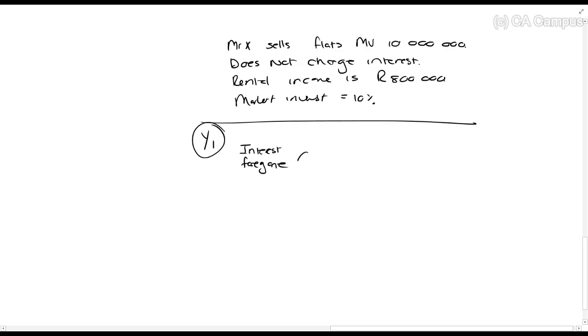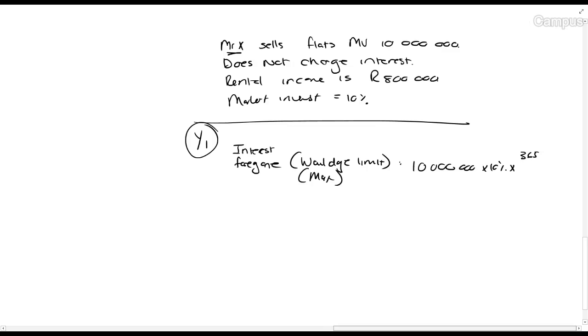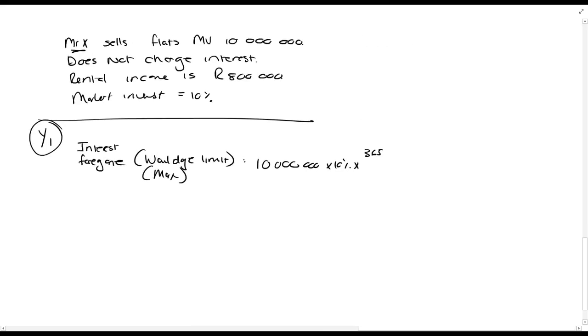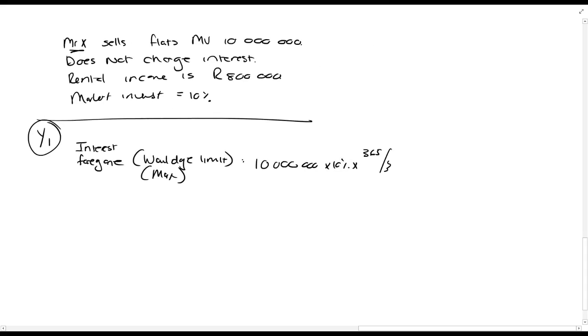So this interest forgone is, I'm going to call it sometimes, you'll see them call it the Woulidge limit, or this is the max that Mr. X can be taxed on, is 10 million times 10% times 365 over 365, so 1,000,000.